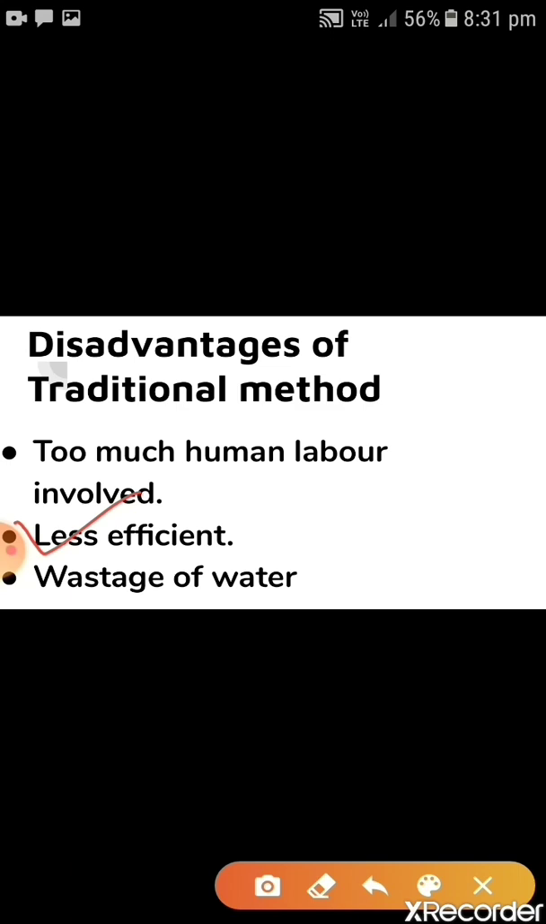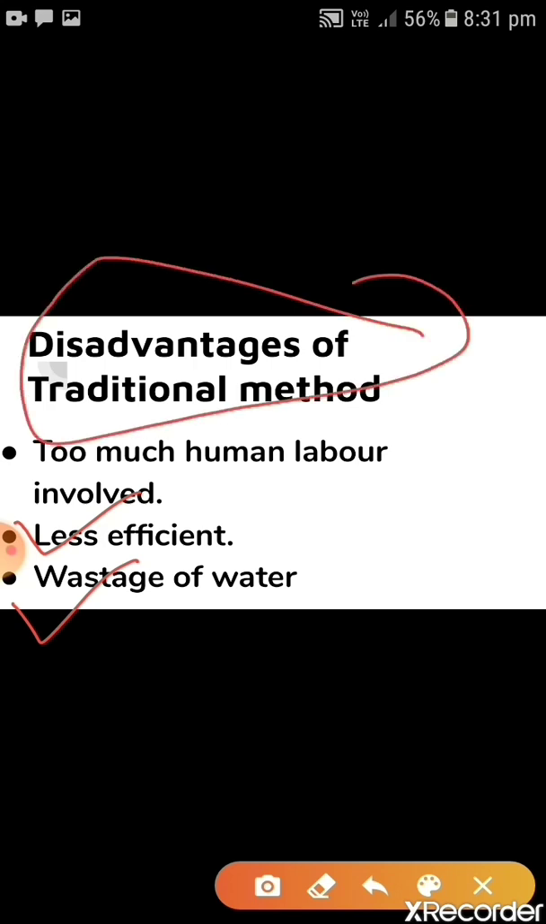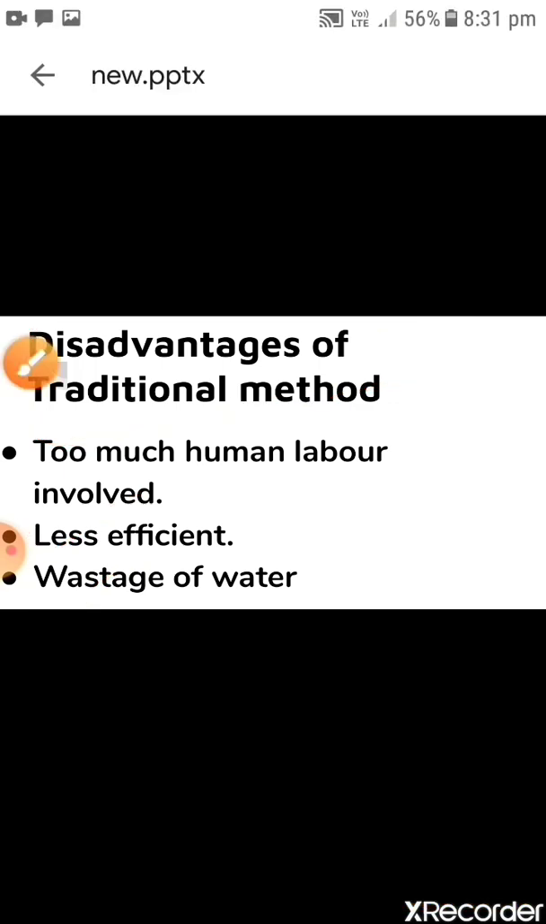The third disadvantage is wastage of water. We do not know the quantity of water needed by the crop, children. So when a human is giving water, wastage of water might happen. Maybe he is shifting water from one place to another, and in that shifting, water falls down and becomes waste. So the traditional method, children, has so many disadvantages. Because of these disadvantages only, the modern method came into the picture.